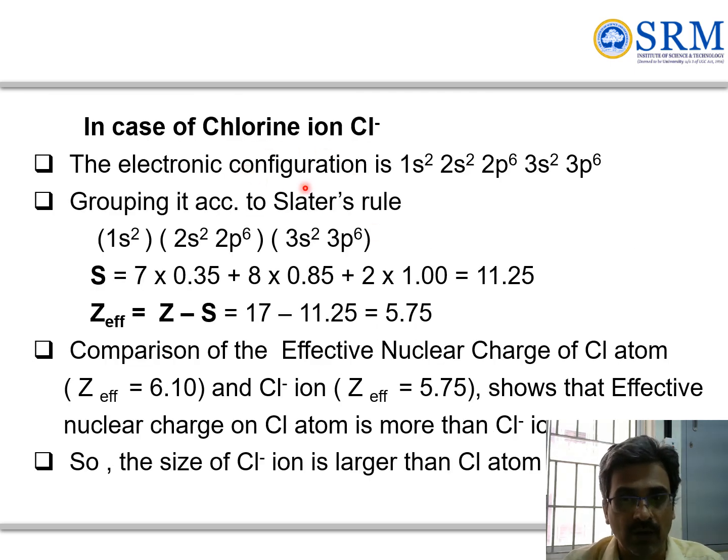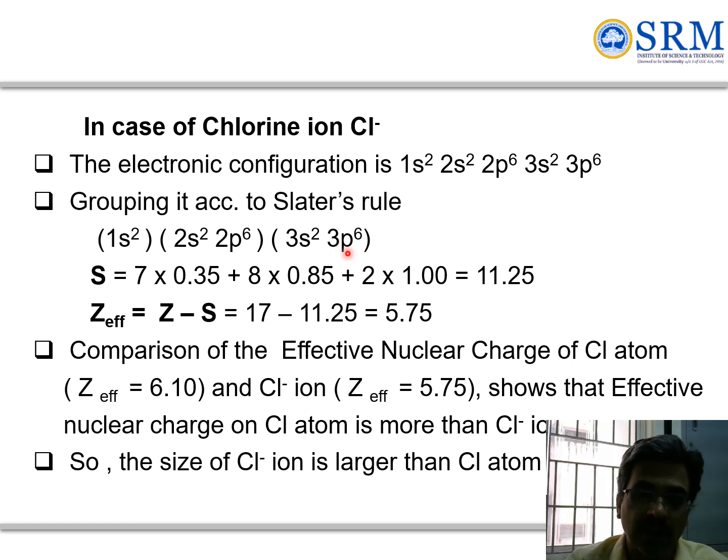In the case of the chloride ion, we have 1 excess electron, so it will be 3p6. So we can assign groups based on this configuration, and the shielding constant can be calculated. Out of 8 electrons, 7 electrons are of interest. So 7 into 0.35 for the same group, 8 into 0.85, and 2 into 1, which is 7.25. So the effective nuclear charge is 5.75.